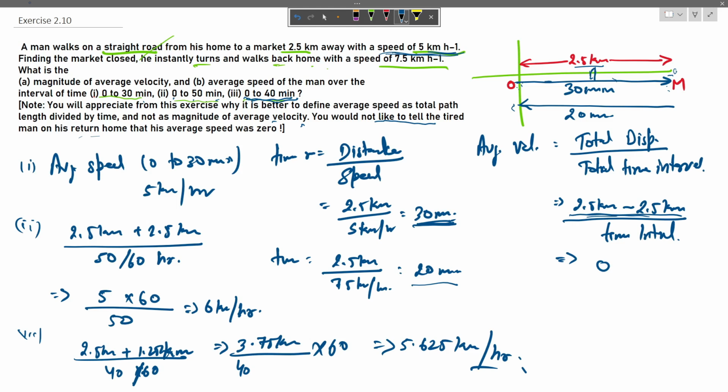Even though the displacement is 0, the man has worked and is sweating, so it can't be said that his average speed was 0. So we see that in his whole journey his average speed was 6 km per hour, while his average velocity was 0. So thank you.